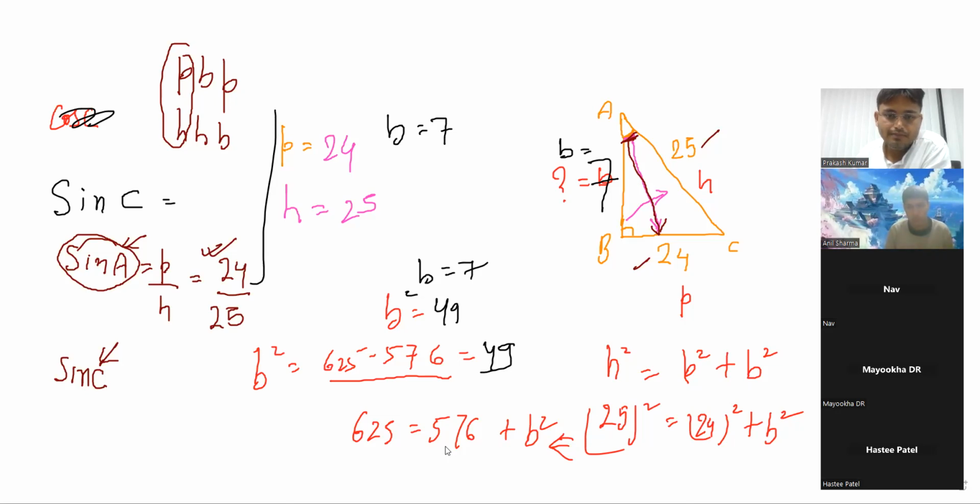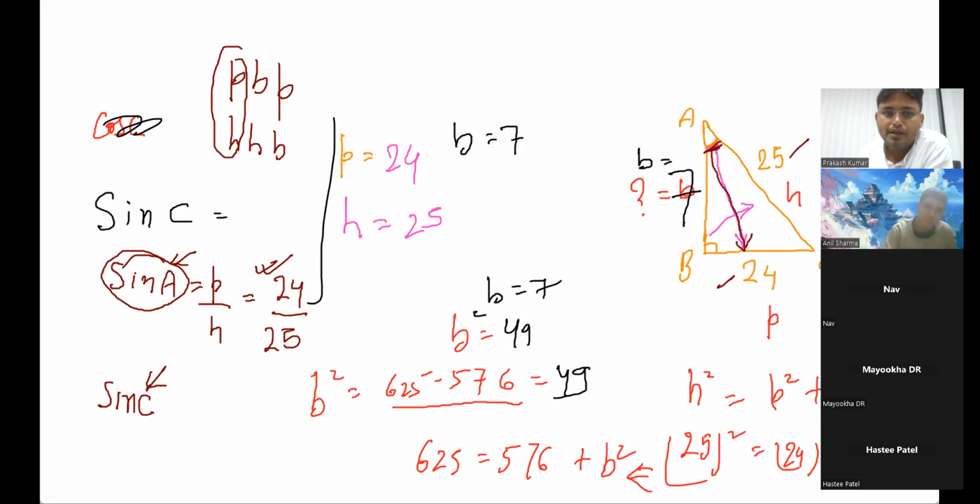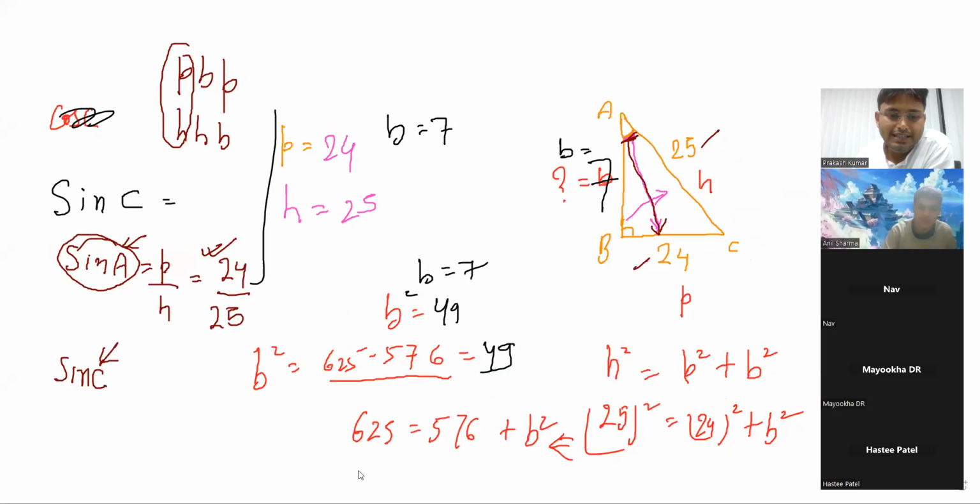So how can we find this sine C? See, sine C will be equal to what? Angle notified is this one, right? So in front of that, this will be called your perpendicular, if this angle is notified. Is anyone understanding or not? Yes, sir.